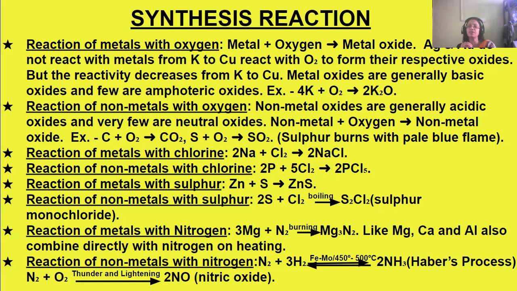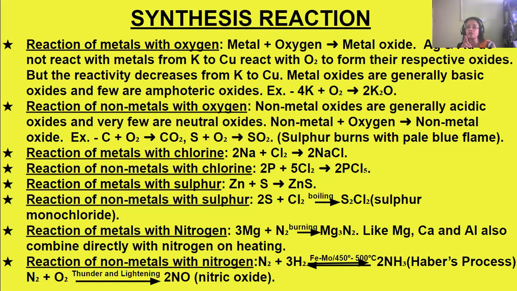Metal oxides are generally basic oxides, and a few of them are amphoteric oxides. Amphoteric means they may behave like a base or like an acid. Both behaviors are there in amphoteric oxides, and if they are basic, they will behave as a base.